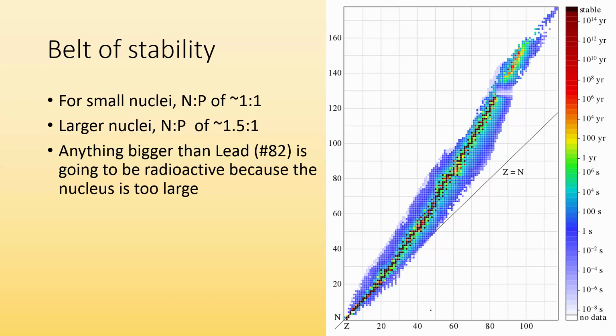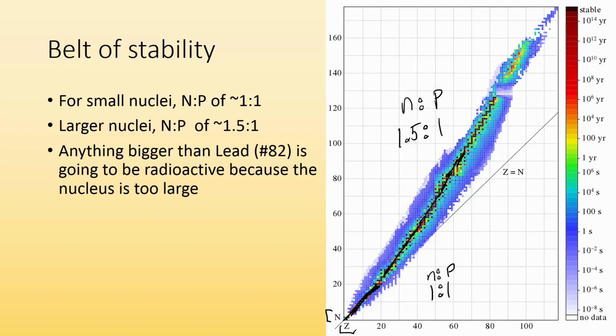On the bottom, we have the atomic number, and on the left, we have the number of neutrons. You can see for smaller atoms, the dark red is stable. For smaller atoms, it's almost a 1-to-1 ratio of neutrons to protons where they're stable. Then after that, most of the stable stuff is a slightly different ratio. It's almost 1.5 neutrons for every proton. So we're looking for something close to that to make it stable.